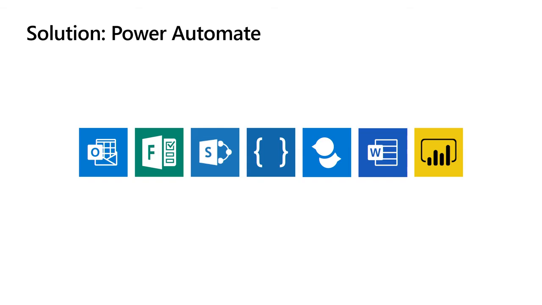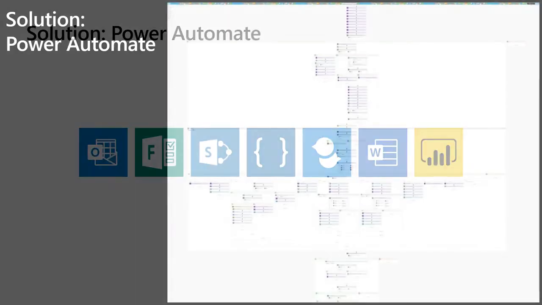I'll show you that in a second. It's pretty complicated, but it's pretty impressive what they built. And they also use the Word connector to create a response document to approve or reject the waiver form. And they also use Power BI to basically show the process to understand the reports and status of all these requests. Now this is complicated, but this is the actual screenshot of one of the flows the legal team's using, which I think is pretty crazy. But it's exciting to see, hey, this shows that Power Automate scales.